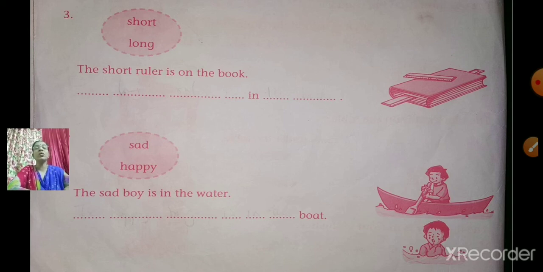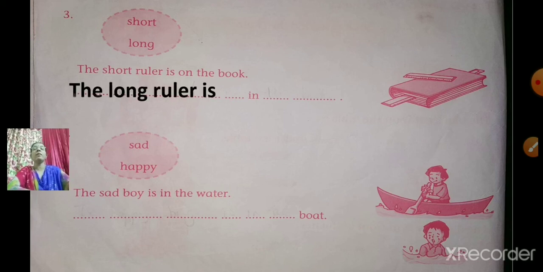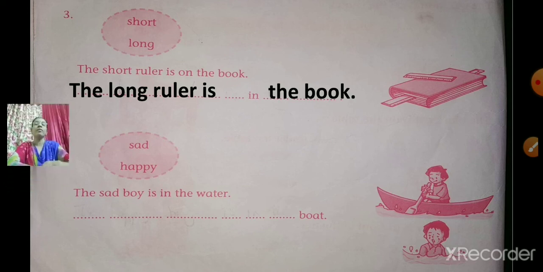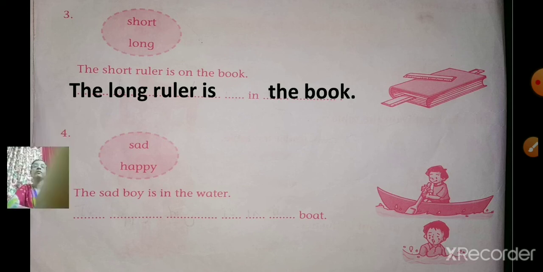So where is the other ruler? Yes, short ruler is on the book. Then the long ruler is in the book. The long ruler is in the book. The short ruler is on the book. The long ruler is in the book. Next number 4.